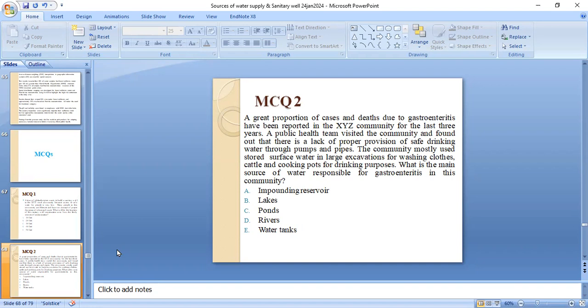The water tank, option E, is the correct option, and the water tanks are most easily polluted by the